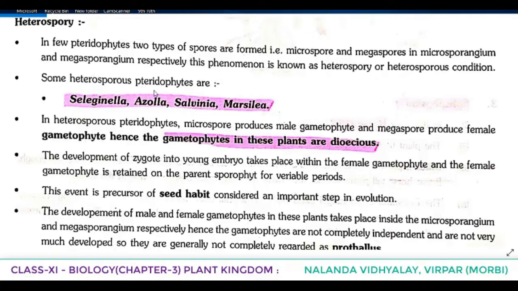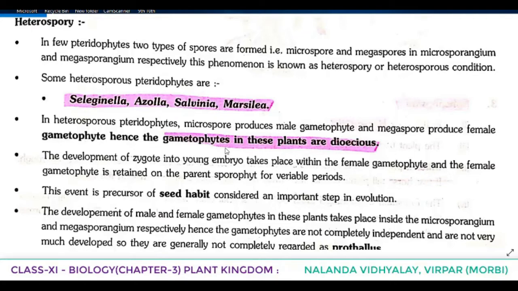Some heterosporous pteridophytes are Selaginella, Azolla, Salvinia, Marsilia. So which are the examples of heterosporous pteridophytes? Selaginella, Azolla, Salvinia, Marsilia. In heterosporous pteridophytes, microspore produces male gametophyte and megaspore produces female gametophyte.